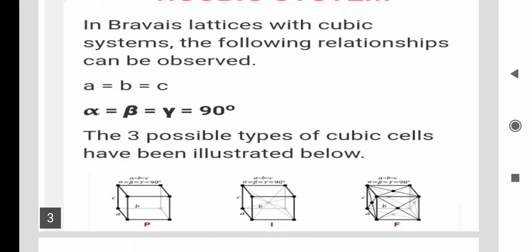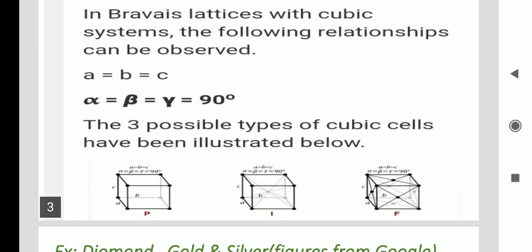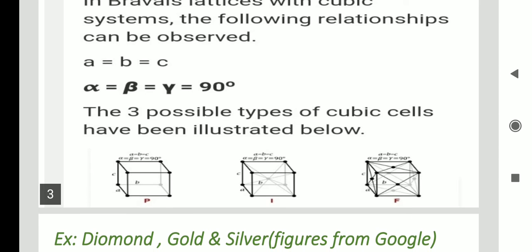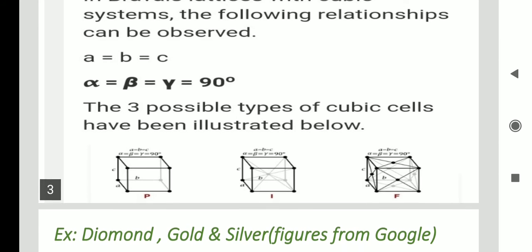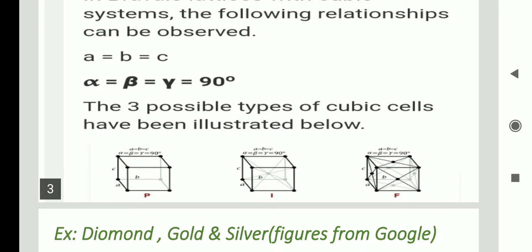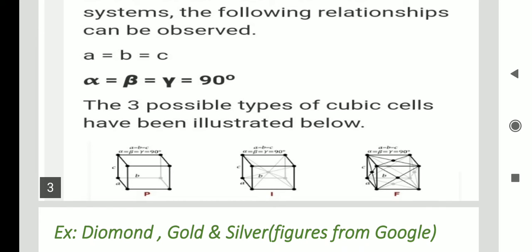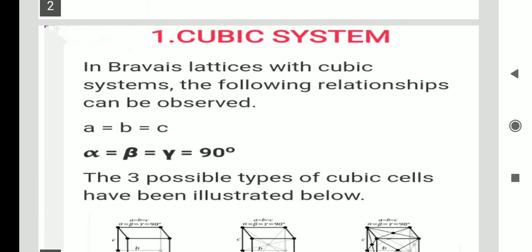Again, the cubic system is classified into three-dimensional lattices: primitive, body center, and face center. The cubic system is changed into three Bravais lattices. What are the examples of the cubic system?